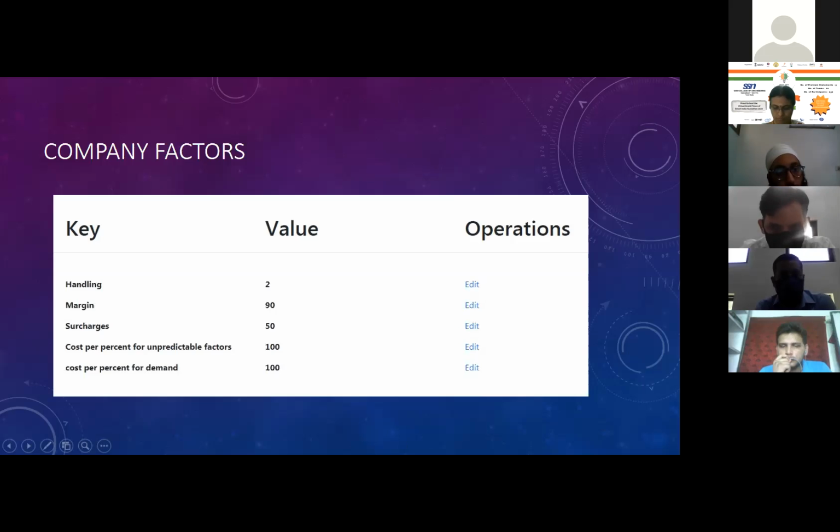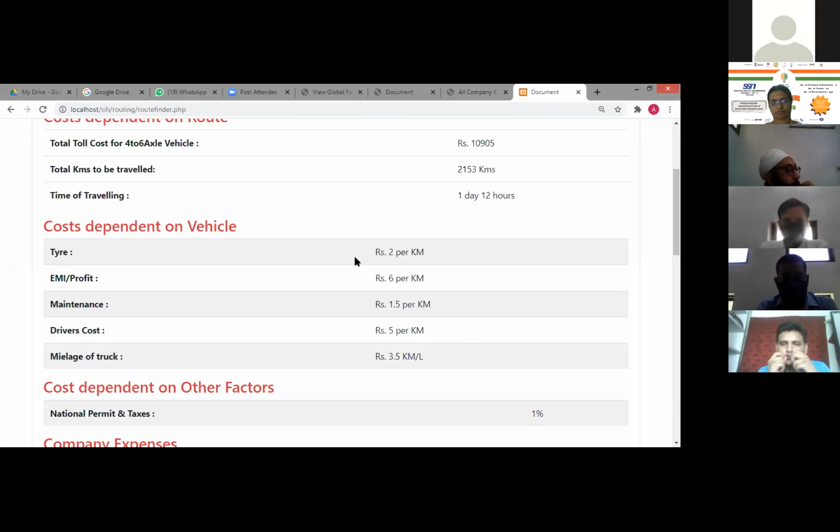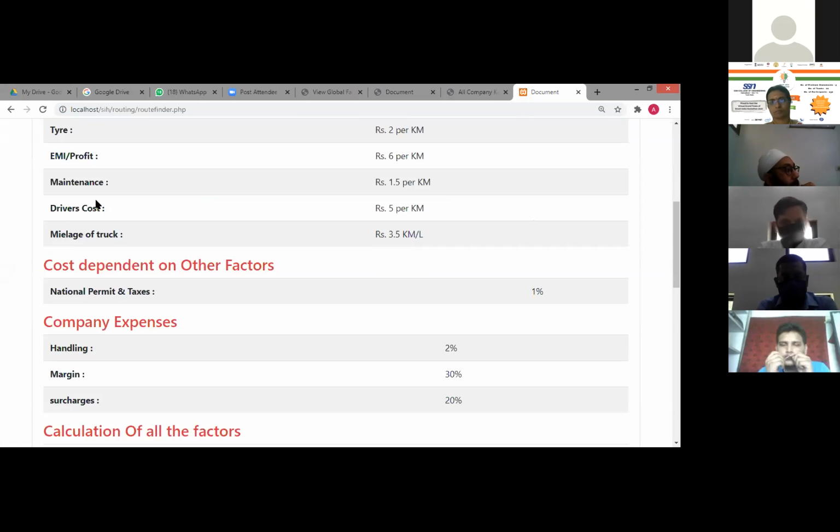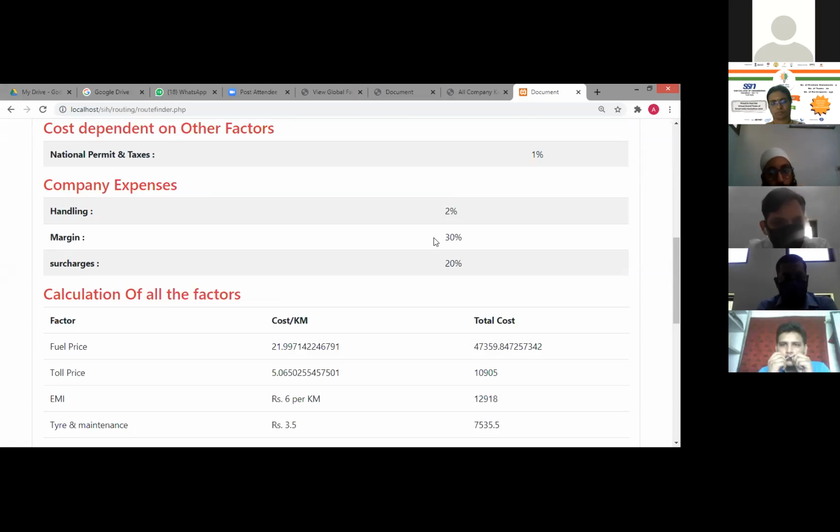Not clear, Amitosh. What are you saying? A 90% margin can't be there, no? No, sir. The actual margin is here. Can you see my screen in the browser? Sir, these are the company expenses. The handling is 2%, margin is 30%, surcharges are 20%. This is the actual value.